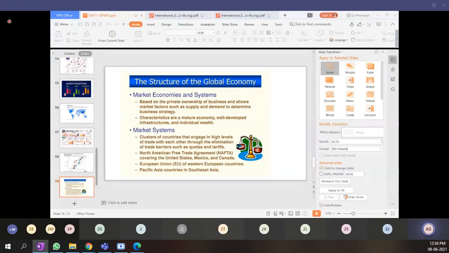The characteristics of the global economy are a mature economy, well-developed infrastructure, and individual wealth. As you can see in the Forbes top 10 list, there are a lot of rich people. Many billionaires and millionaires were created during the pandemic phase only. You have Jeff Bezos from America, who was the chief executive officer of Amazon.